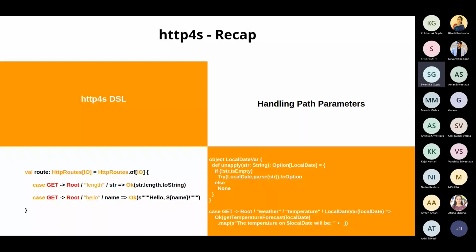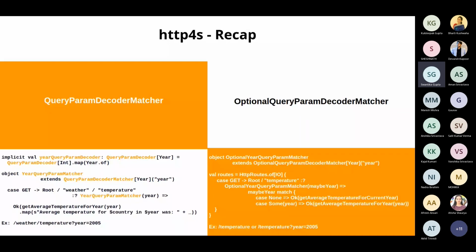And if it doesn't work, if let's say my date format is wrong, or if I've not passed my date, in that scenario, this particular endpoint will be hit and it will return a failure saying this does not exist, right? Okay. Apart from handling these path parameters, we have certain other set of matchers as well. We'll just quickly go through these because this is something which will be used in the demo part as well.